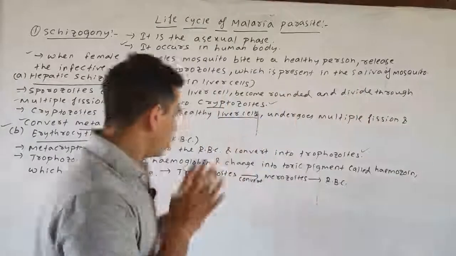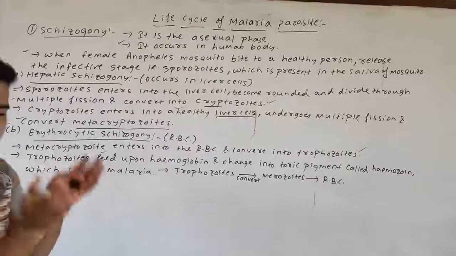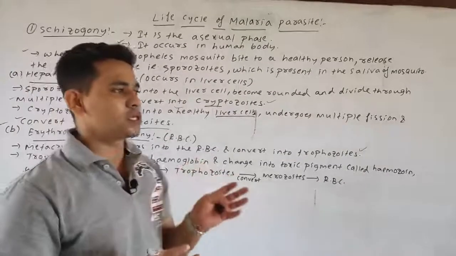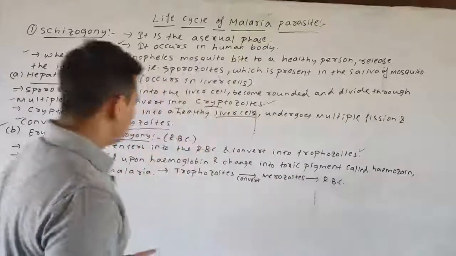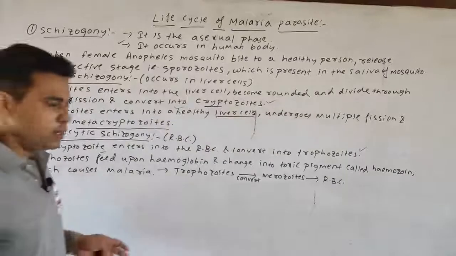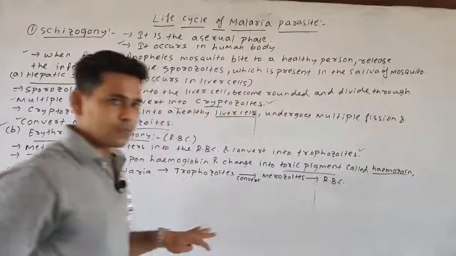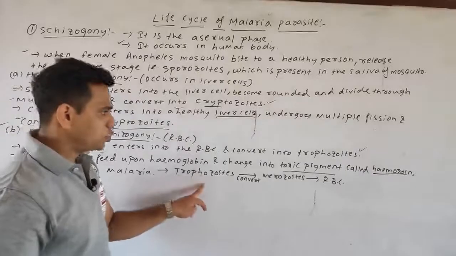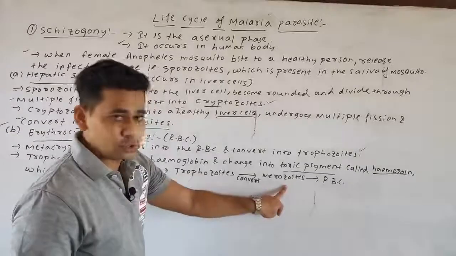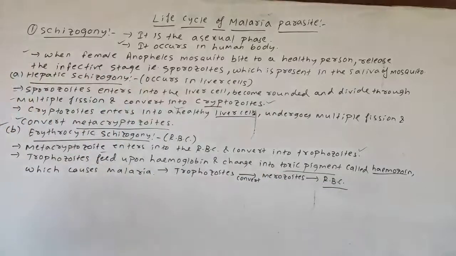These trophozoites feed upon the hemoglobin, which changes its internal structure, as we have discussed, and the parasite develops the toxic pigment called the hemozoin granules. So the trophozoites feed upon the hemoglobin by changing its internal structure and forming the toxic pigment called hemozoin, which is the main cause of malaria. Further, these trophozoites are converted into merozoites, which further enter into the RBC. So by this we came to the end of the schizogony.